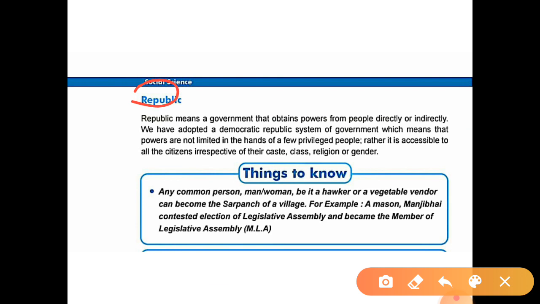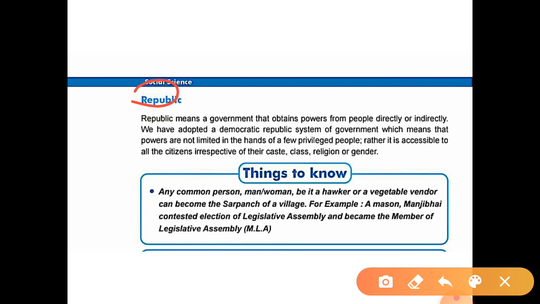In our democratic republic, power is accessible to all citizens irrespective of their caste, class, religion or gender. Each and every citizen of India has the power to select their government.